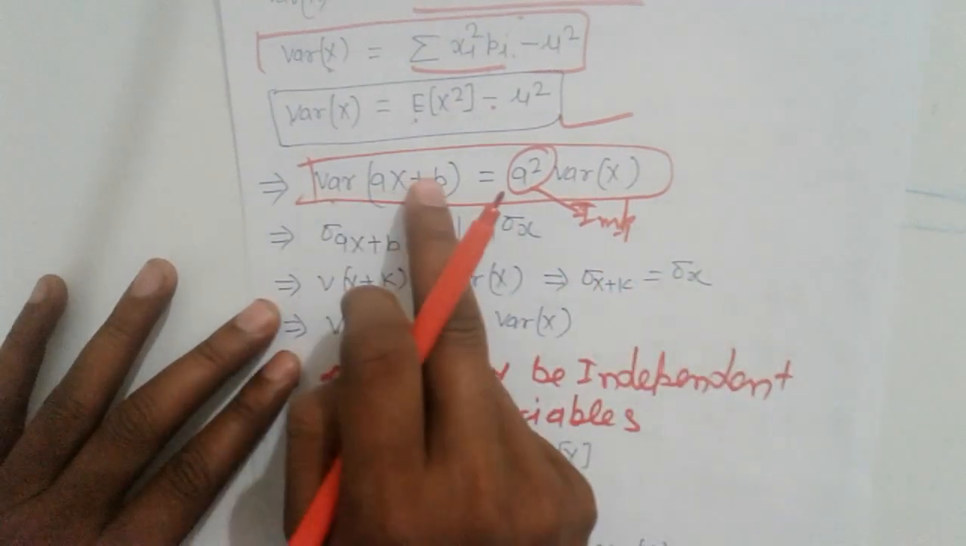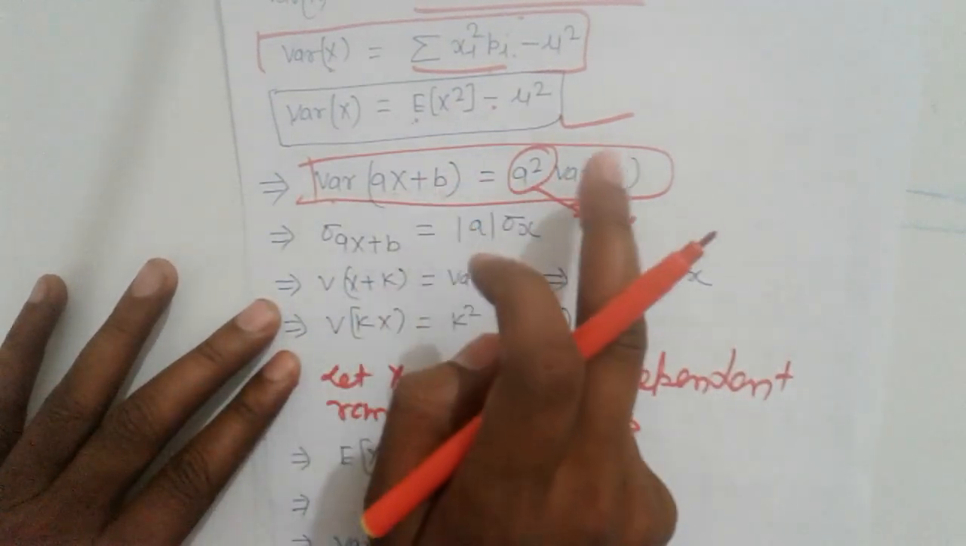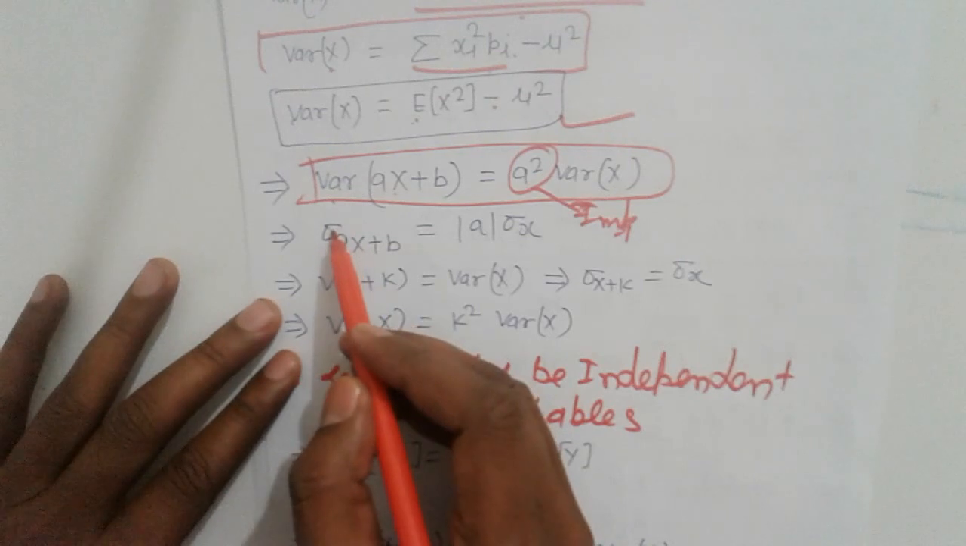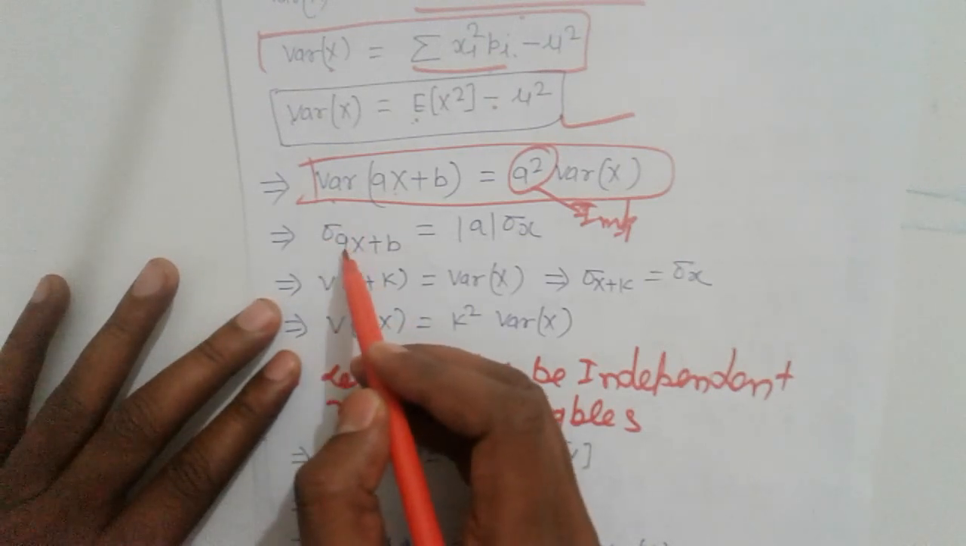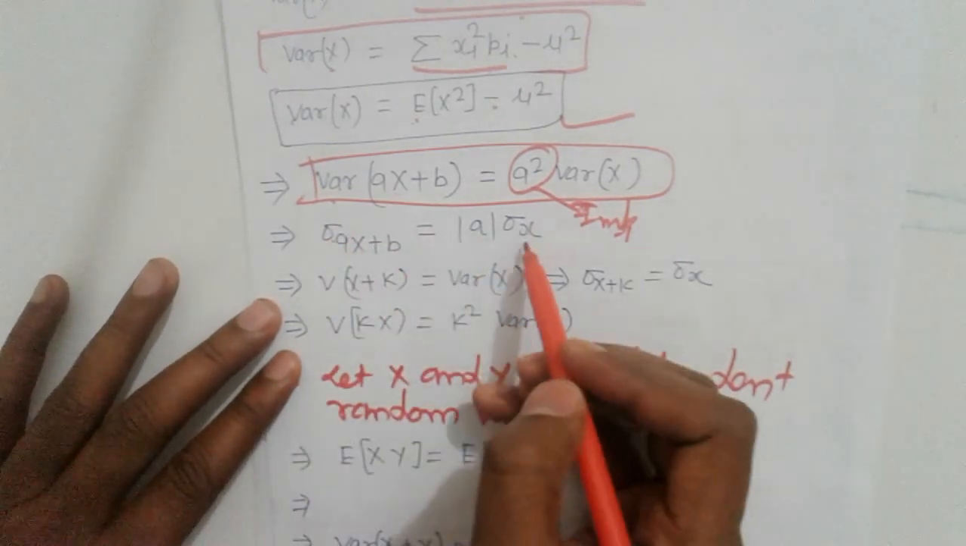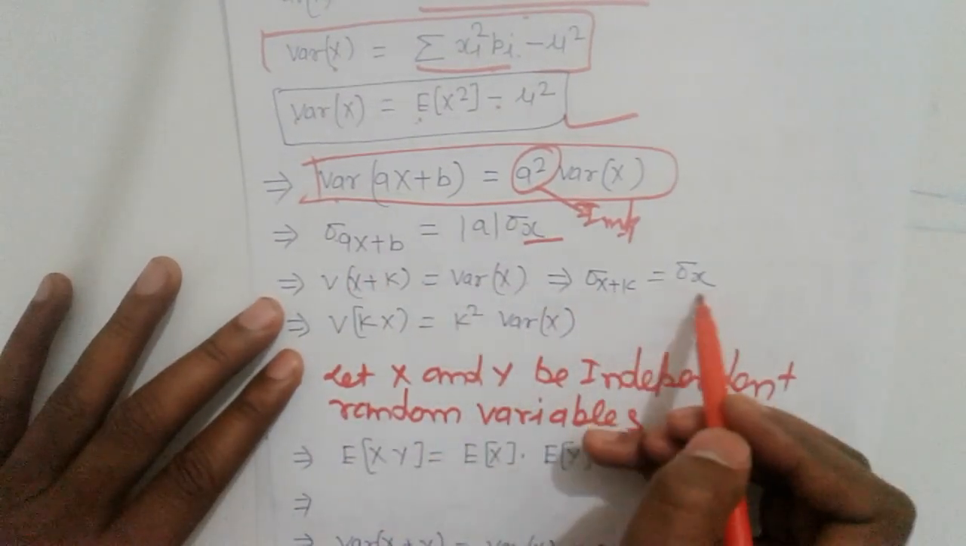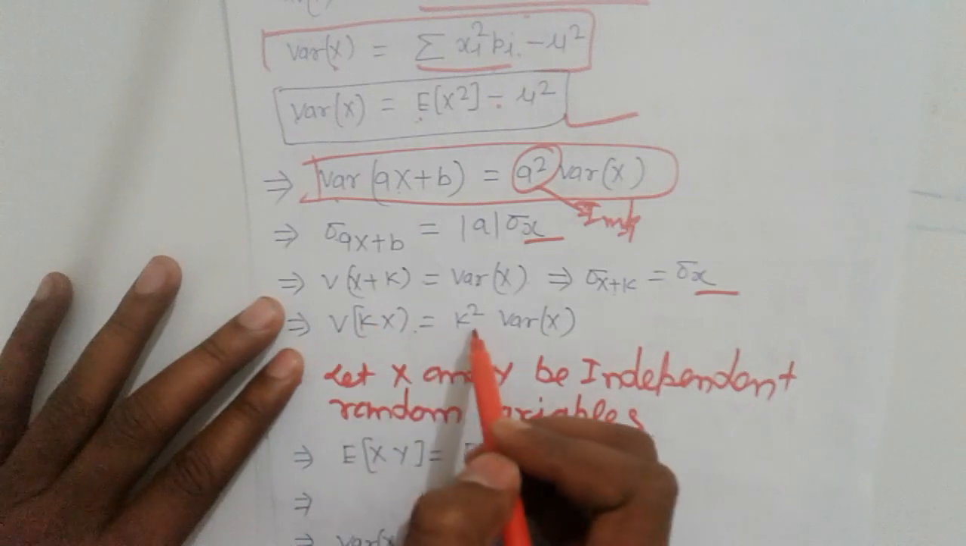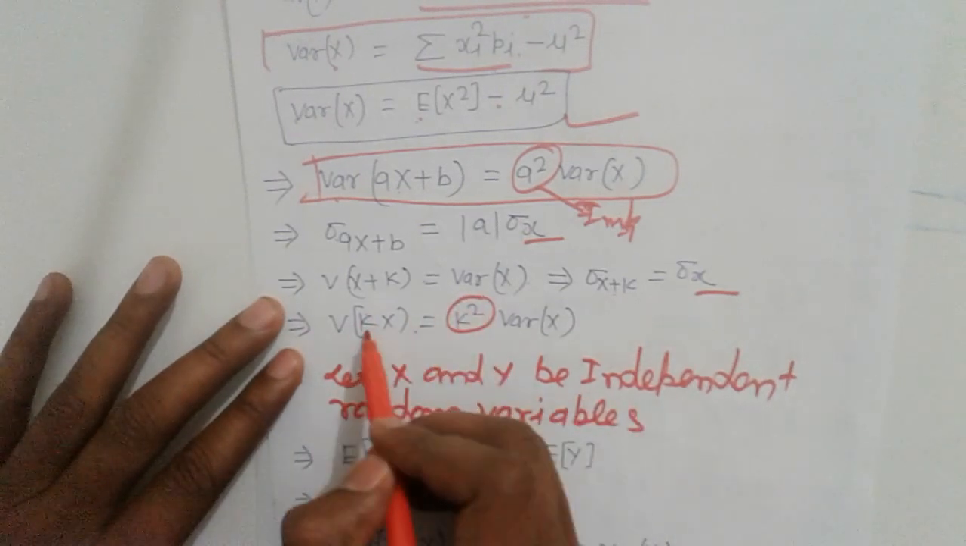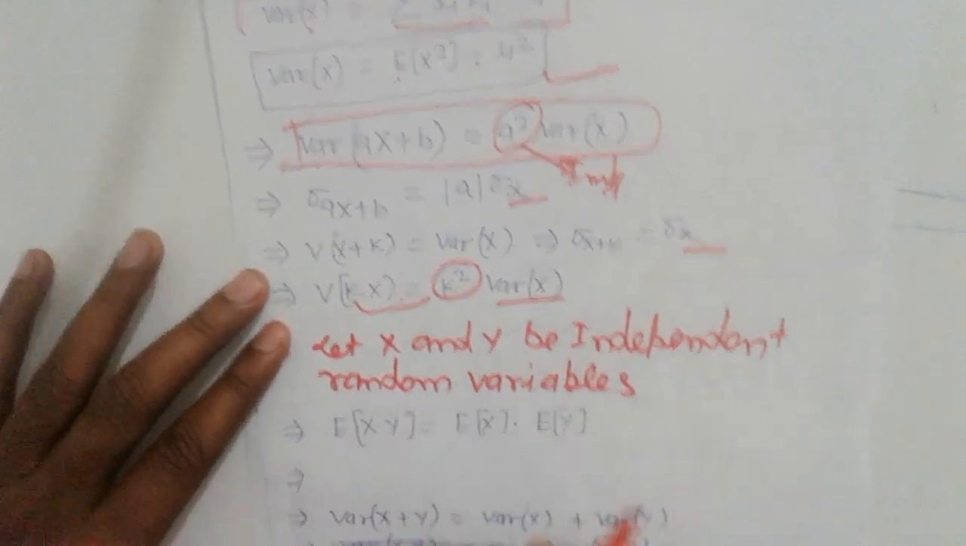Important: variance of a constant is zero. Next, the standard deviation of aX plus b is |a| times the standard deviation of X. The variance of X plus k is the variance of X, so sigma is unchanged. The variance of kX is k squared times the variance of X.